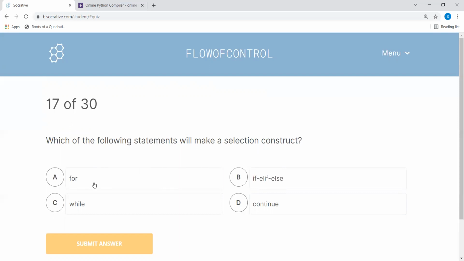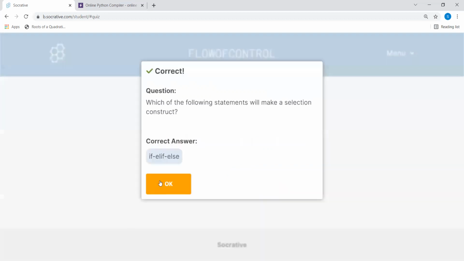Here also, for and while are for looping or repetition, and continue will just skip a part of the code of a loop and move the control to the start where the test condition is. So if elif is the one actually used for selection.